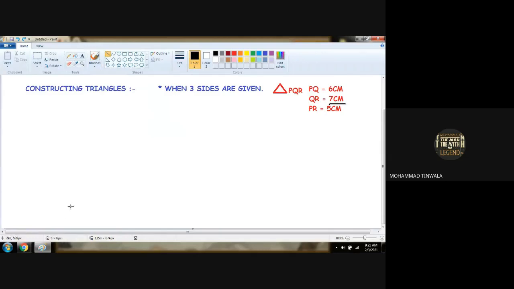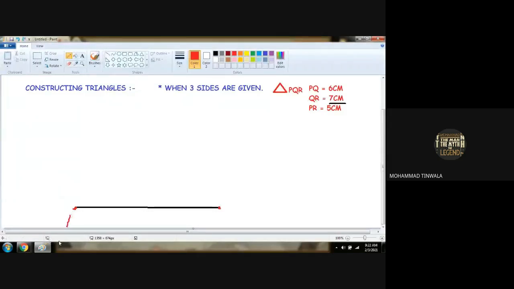We will draw a line segment of 7 centimeters. Does anybody have any doubt with this? So this point will be 0 centimeter and this point will be 7 centimeters. We cannot go below 0 or above 7 centimeters. Is that clear? What is the name QR?